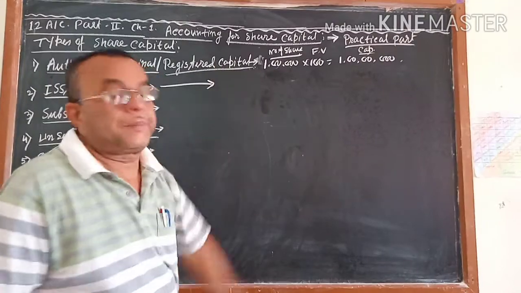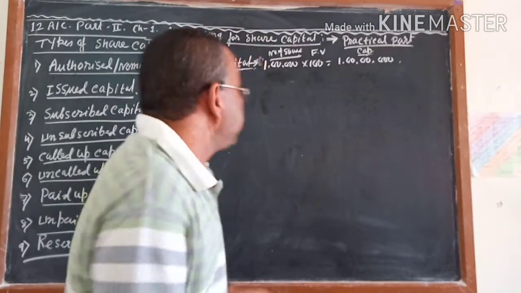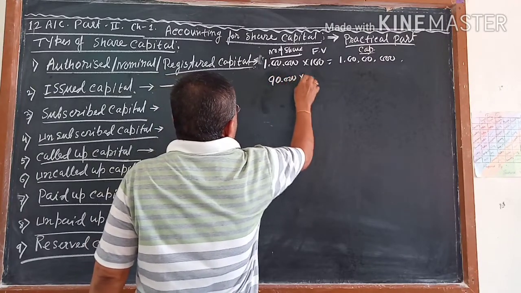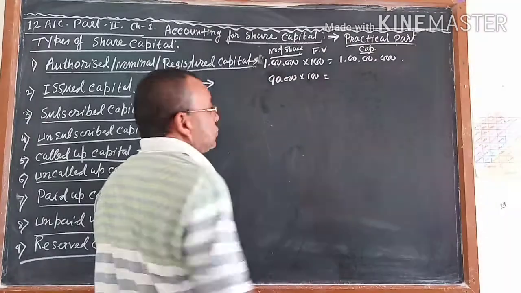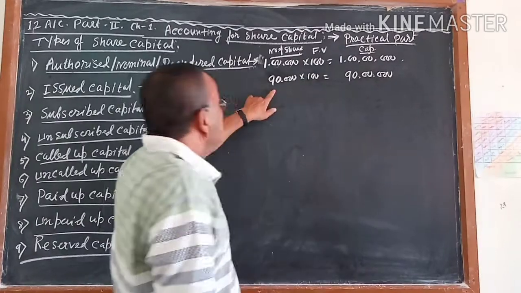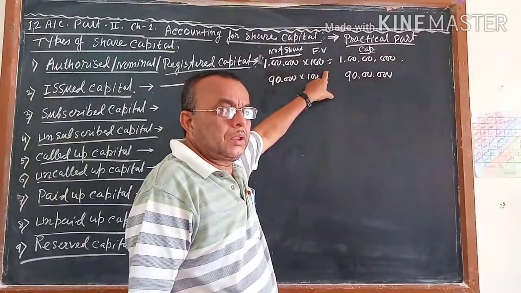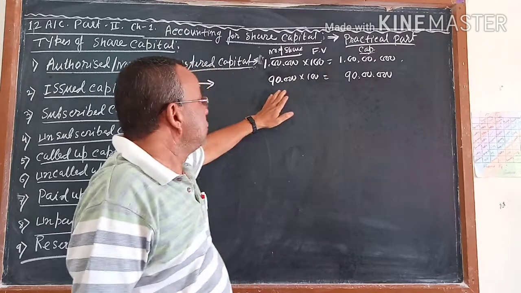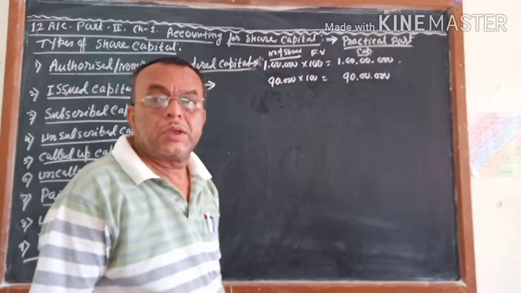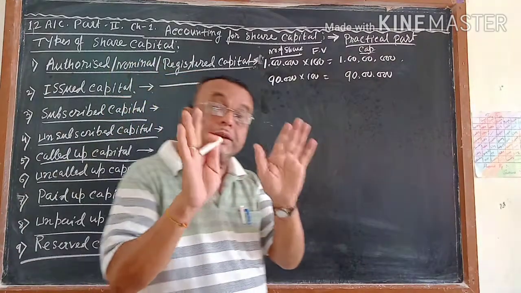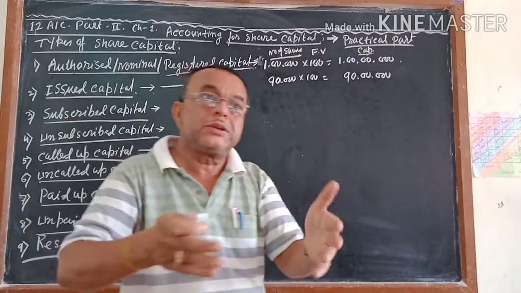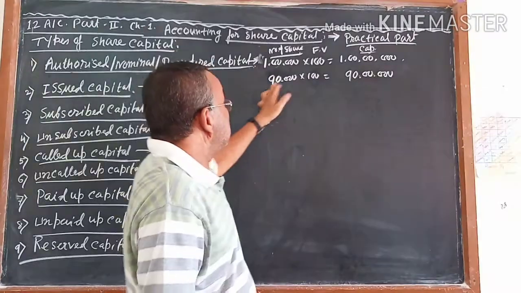It's called issued capital. Suppose, as in the example, you have decided on 90,000 shares of rupees 100 each. So it comes to 90 lakhs. It can be 1 lakh into 100 also. But now we want to issue 90,000 shares of rupees 100 each. So what about the 10,000 shares? They are kept with you, the permission letter is there. At any time, a second time, you can issue those 10,000 shares of rupees 100 each.